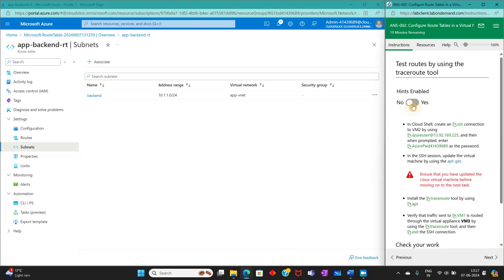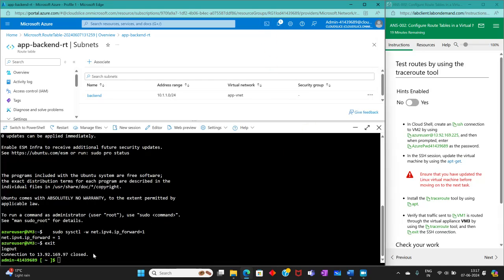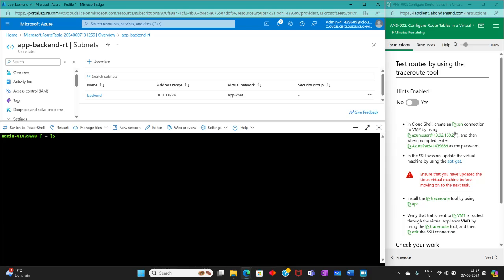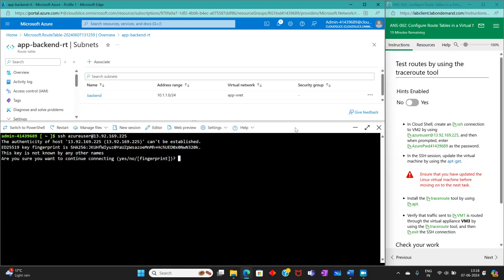Next task is test routes by using the traceroute tool. So in Cloud Shell, let's clear this. Create an SSH connection to this VM. Password is this.